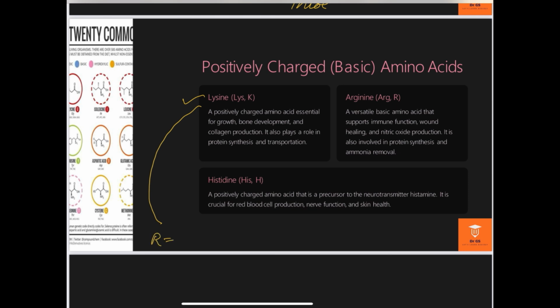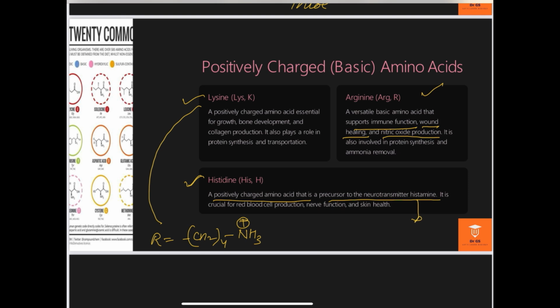In place of the R group in lysine there are 4 CH2 groups, and finally it is attached to the amino group. This is the side chain. This R group is positively charged and basic in nature. Similarly, arginine is also a versatile amino acid which supports the immune system, helps in wound healing and nitric oxide production. And histidine is also an important, positively charged amino acid, and it is a precursor of the neurotransmitter histamine.